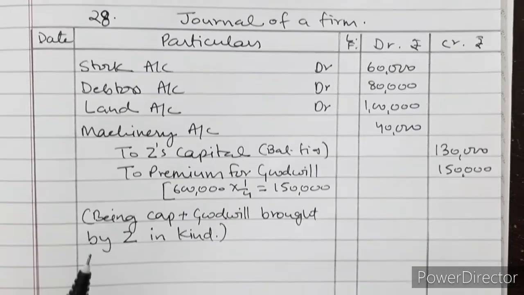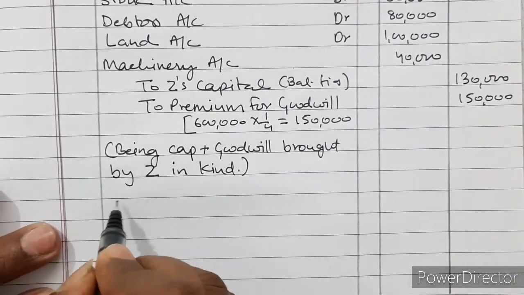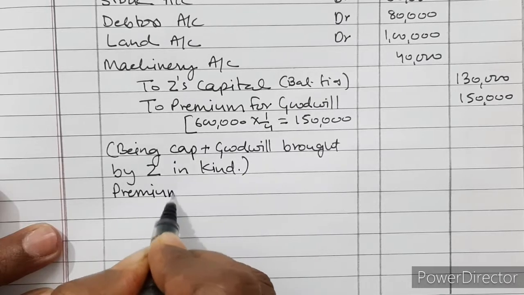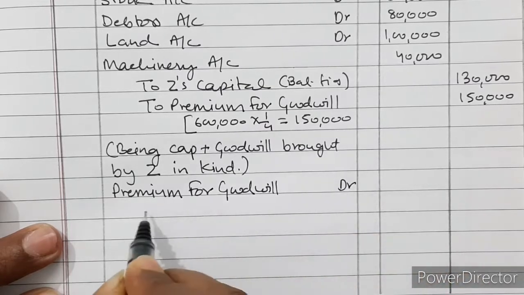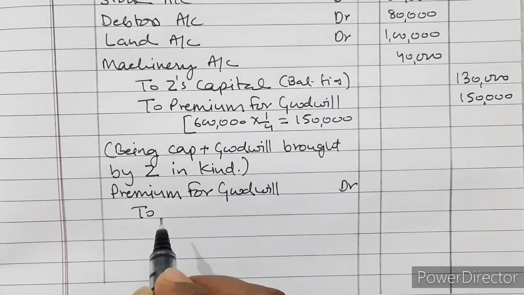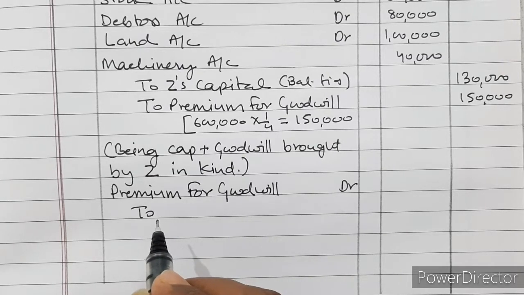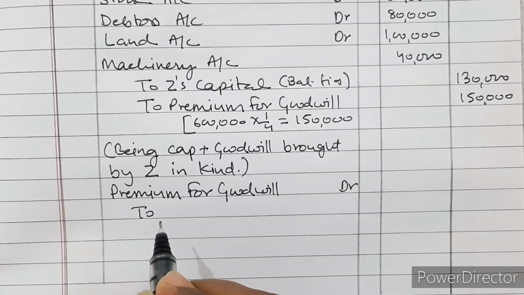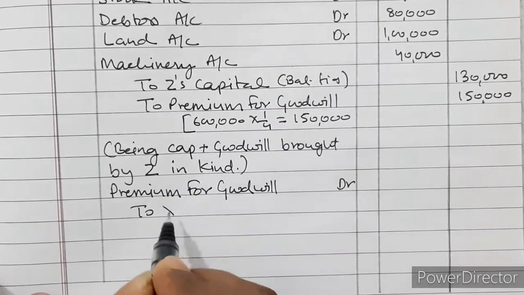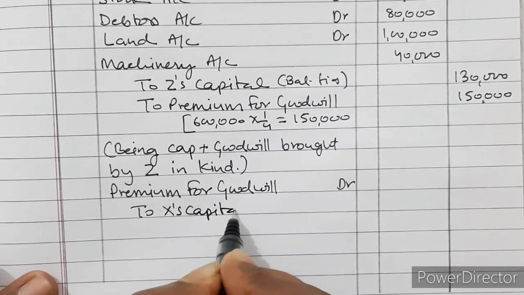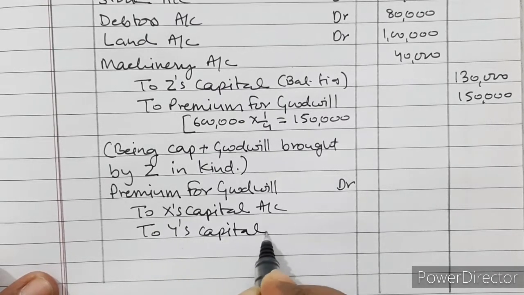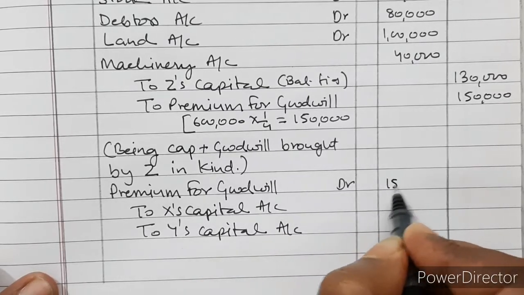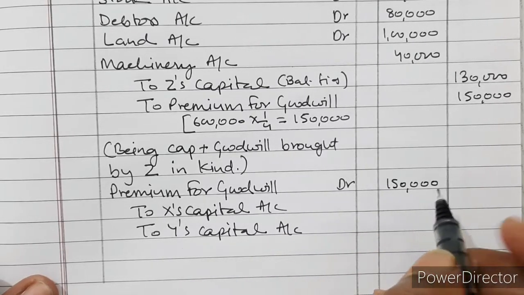So premium for goodwill account debited to both the partners, which is X and Y. X capital account and to Y's capital account, 1,50,000 in their sacrificing ratio, which is 3:2.